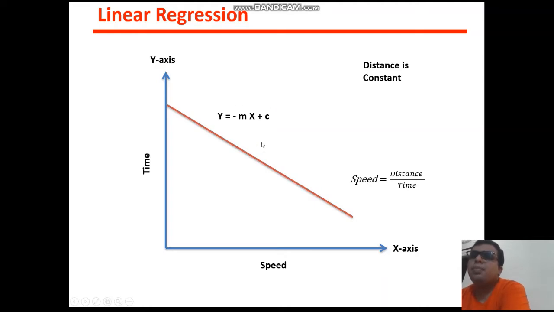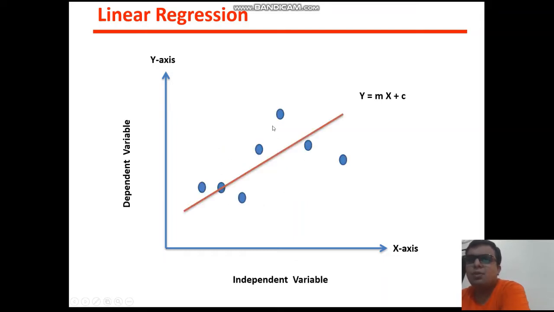Okay, and you can say that the equation of this line is y equals minus mx plus c. Why minus m? Because now you are getting a negative slope. Okay, so this is how you can find the relation using linear regression. This is one example where I draw random points, and from these points I draw this line. Basically the equation of this line is y equals mx plus c.